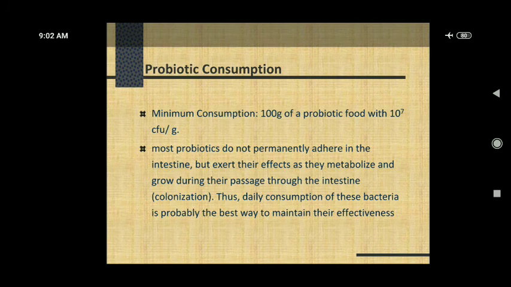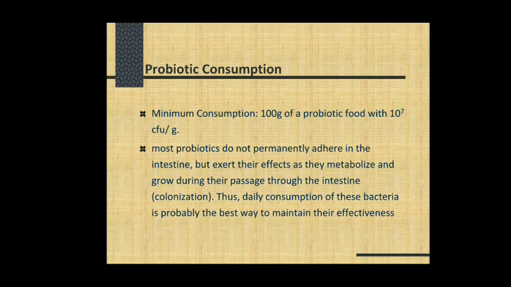Now, what is the amount, or what are the doses, of these probiotic foods which are responsible for giving the beneficial effects? The minimum consumption is 100 grams of a probiotic food with 10 raised to 7 colony forming units per gram, that is, 10 raised to 7 microbial cells present per gram of that food.